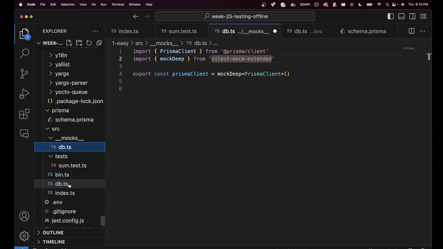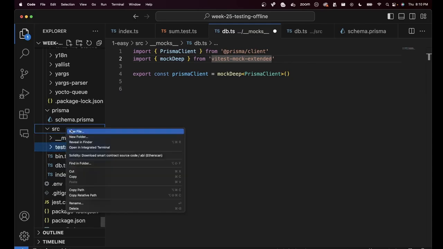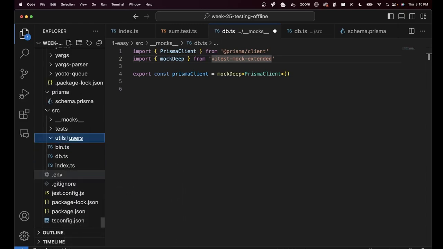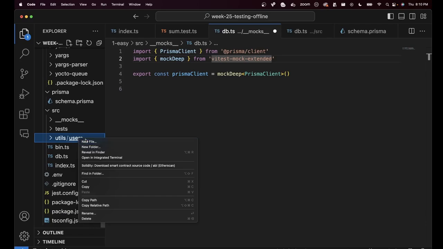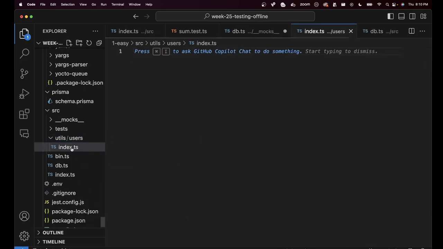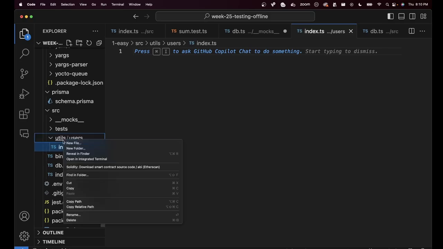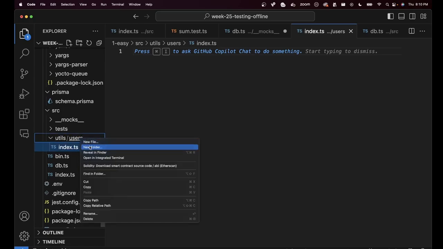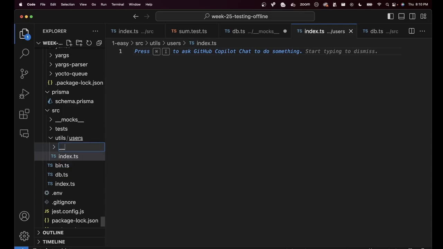If I create another folder here called, I don't know, utils, which has another folder here called, let's say, users, where I have some index.ts file. If I want to mock this file, then I will have to create a __mocks folder in users. So these mocks need to be right next to the file you want to mock out.